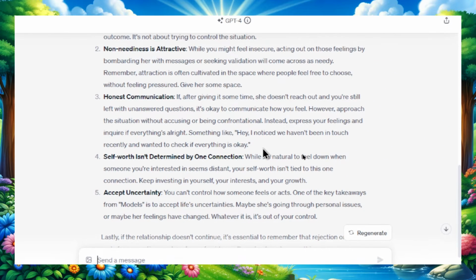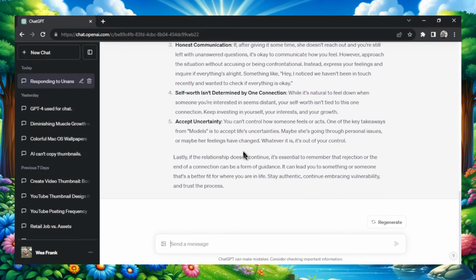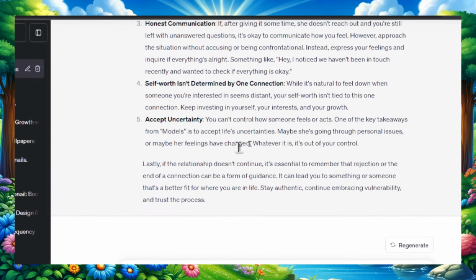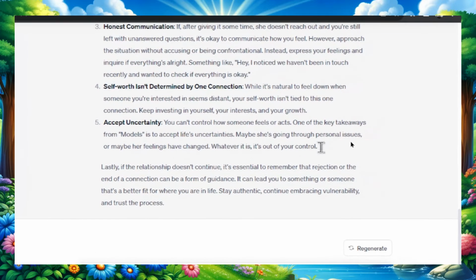Hey, I noticed we haven't been in touch recently and wanted to check if everything's okay. And that's a nice, genuine, honest question that I can ask and I can gauge the response. And another major point here, and it's a pretty good one, is to accept uncertainty. Like, you can't control how someone feels or acts.